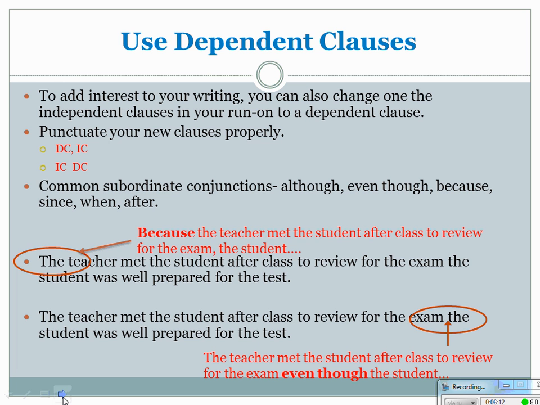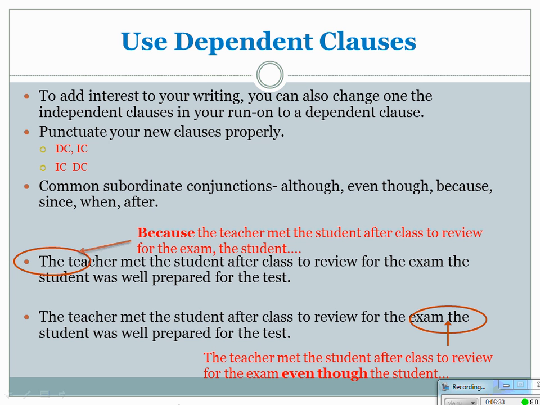All right, the last way we can fix these run-ons is by trying to write in some complex sentences. We can add some interest. We can help our readability. So we can go ahead and change one of our independent clauses into a dependent clause. Again, making sure we're using appropriate subordinate conjunctions and we're punctuating those sentences correctly.